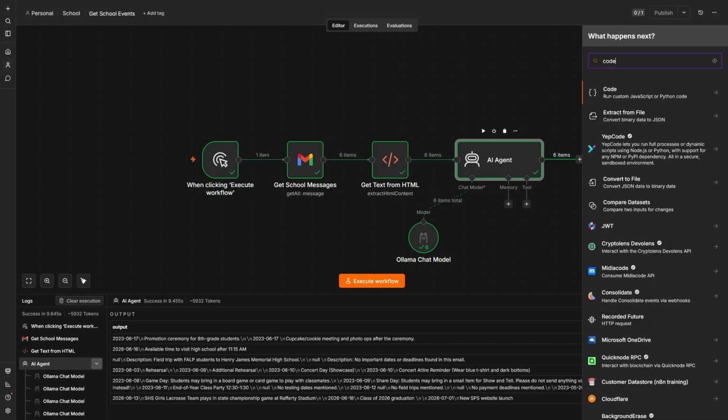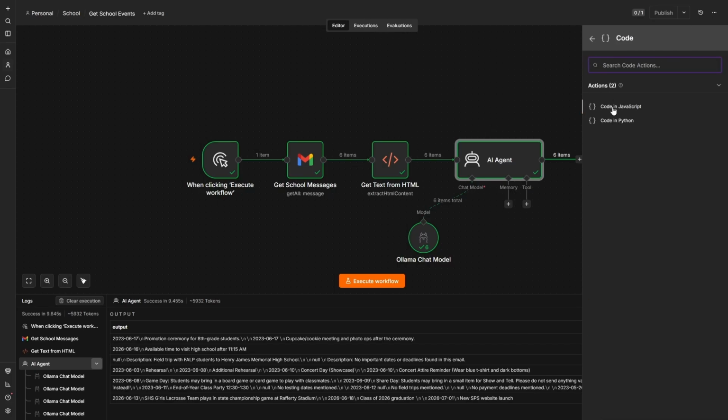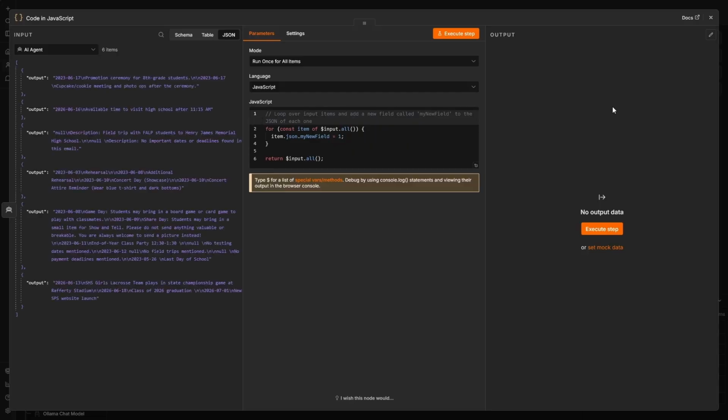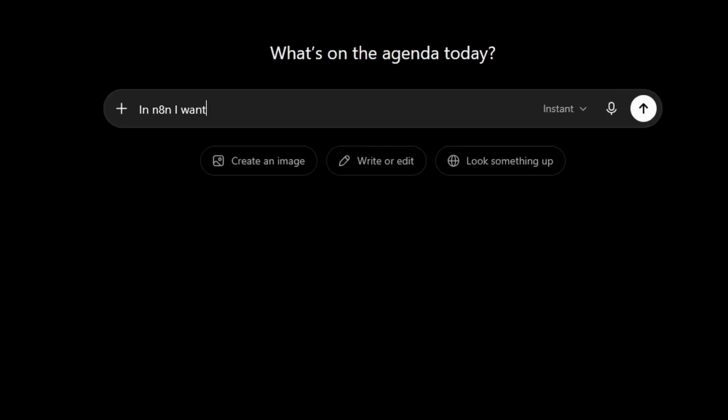So what I can do is use JavaScript to consolidate these down into one string that I can then send via an email. Full disclosure, I haven't messed with JavaScript in 10 years. So what I did is copy the results JSON directly from within N8N, and then I'm going to open up ChatGPT.